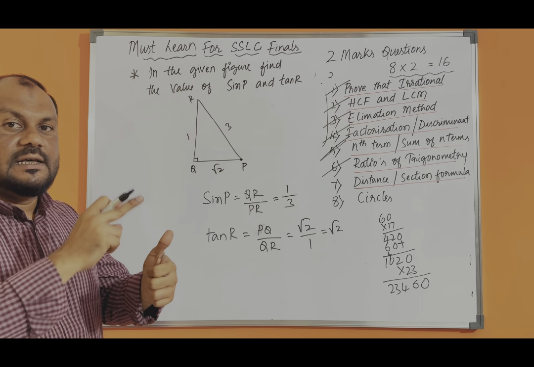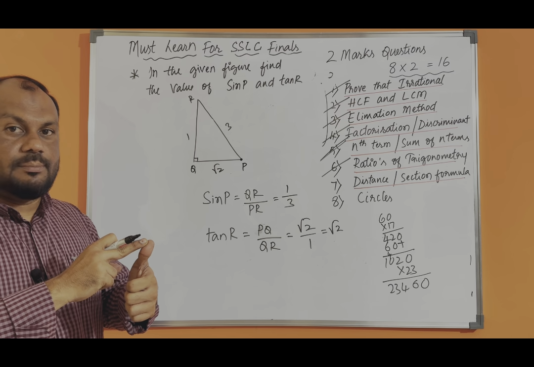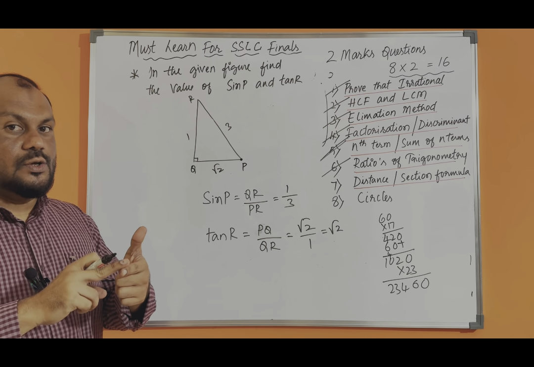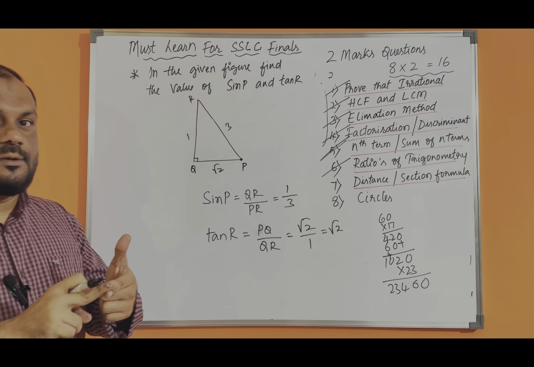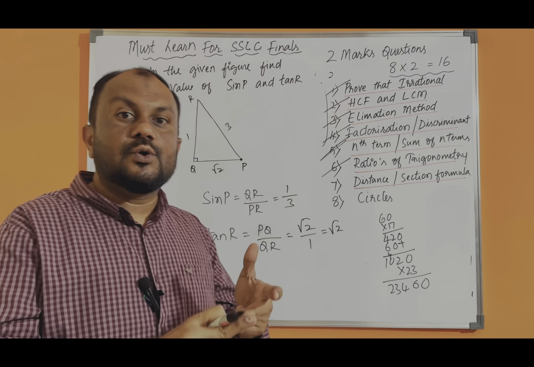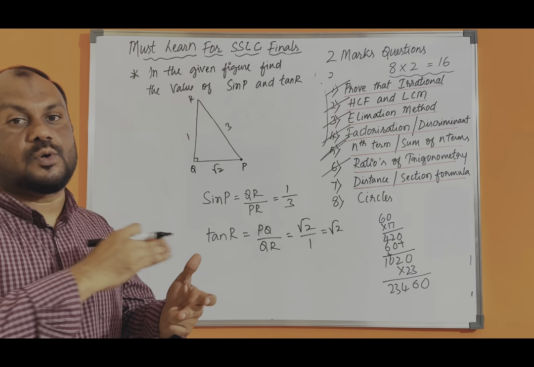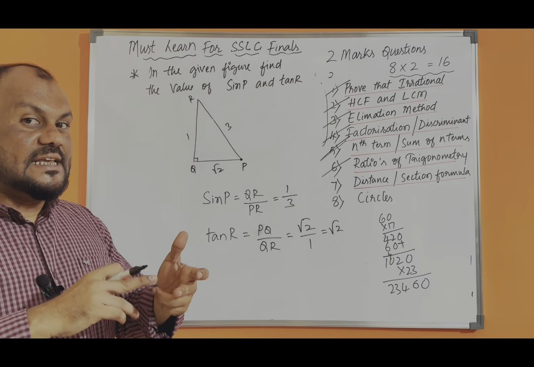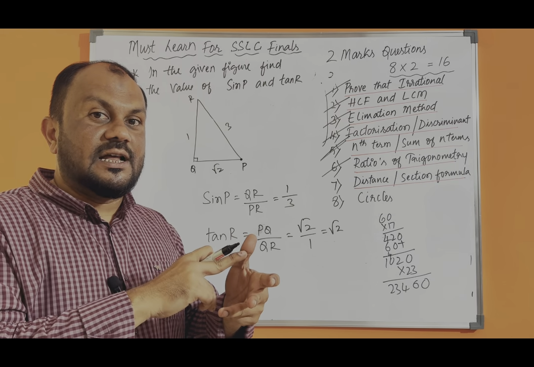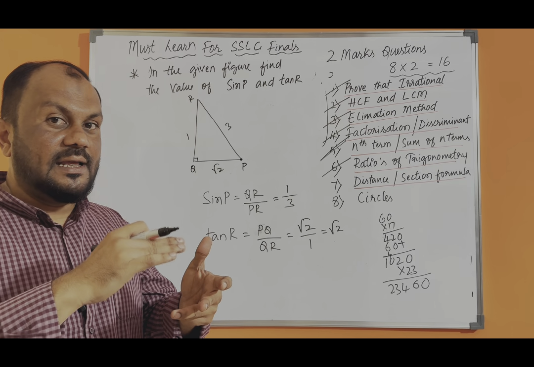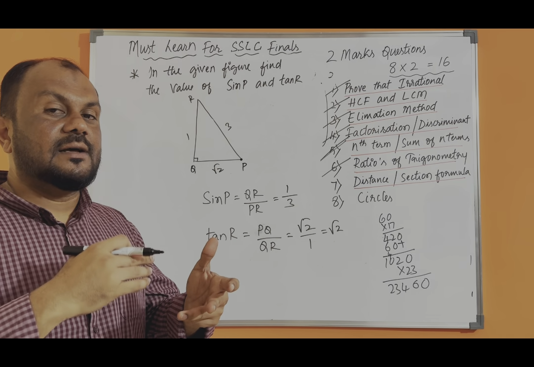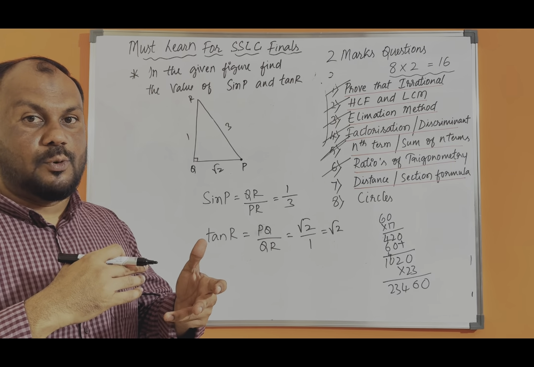You have to remember: sine is equal to opposite by hypotenuse, cos is equal to adjacent by hypotenuse, tan is equal to opposite by adjacent. And the remaining three are the reciprocals of these. Cosecant is the reciprocal of sine. Sine is opposite by hypotenuse, so cosecant becomes hypotenuse by opposite.